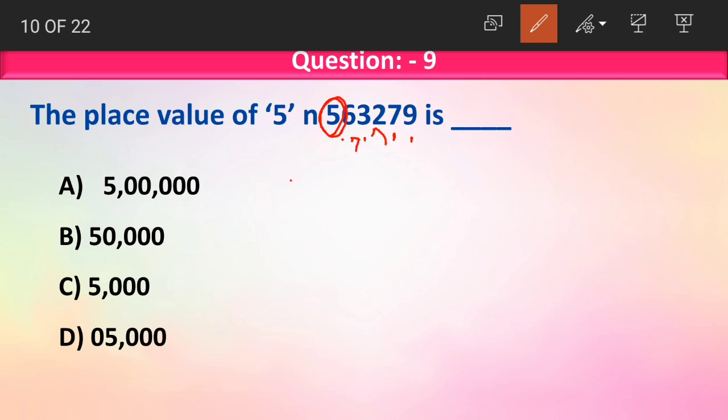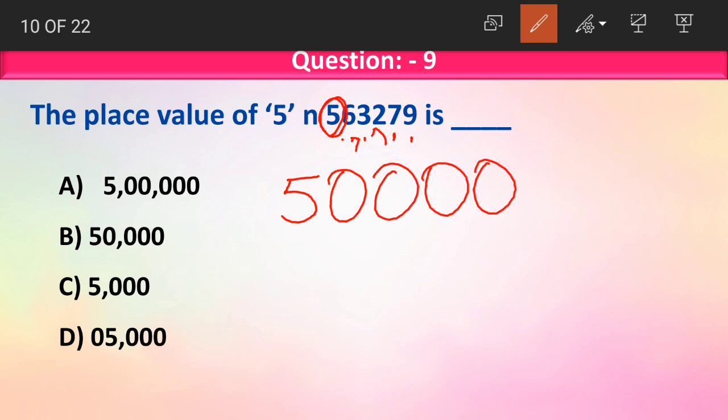There are 5 digits after the number 5. So we write 5 zeros after 5. 1, 2, 3, 4 and 5. Then we'll put up the commas after 3 digits and then after 2 digits. Okay. This is one way of finding out the place value.